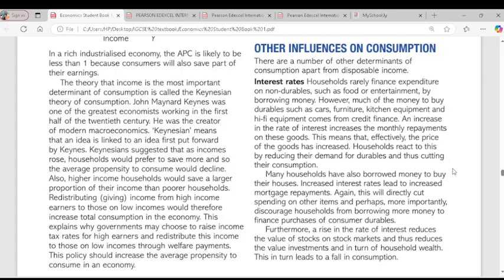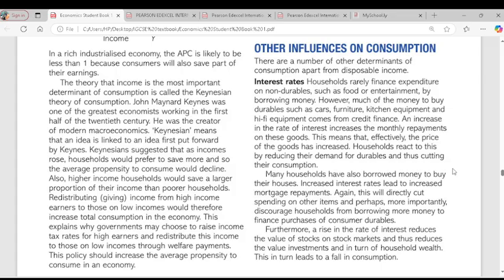Do you get the point here? Businesses and consumers will cut back their spending, which makes stocks not interesting to buy. So people will not want to buy stocks because they don't even have money to spend on consumption, let alone stocks. So that means the demand for stocks would reduce, and the value of stocks would reduce. Do you understand? So an increase in interest rate would reduce the value of stocks and shares. So that means consumption is reducing. Any question about that? No. Okay, so that's another factor that determines consumption, which is interest rates.